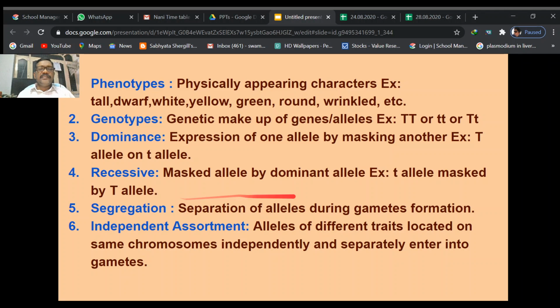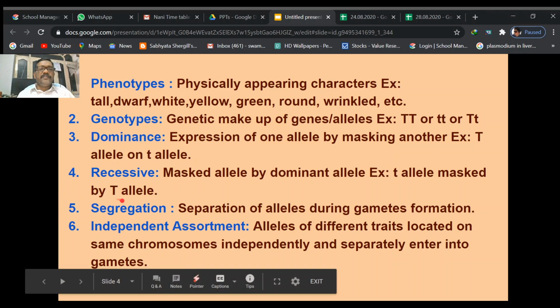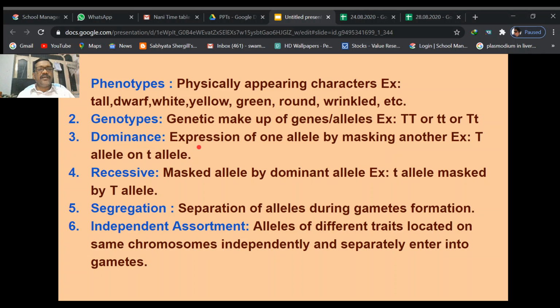So what happens in this case? One is small t, one is capital T, which is a heterozygous or hybrid condition. In this heterozygous or hybrid condition, the capital T and small t alleles are both present in the plant, but the plant is tall because the capital T is expressed and the small t is masked or not expressed. So the expressed character is called the dominant character, and the character which is not expressed or masked is called the recessive character. For example, capital T is dominant and small t is recessive.